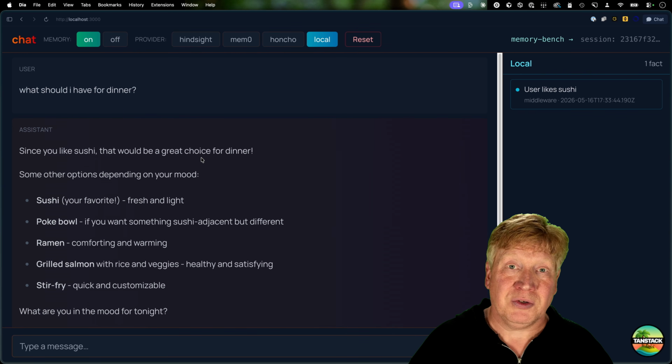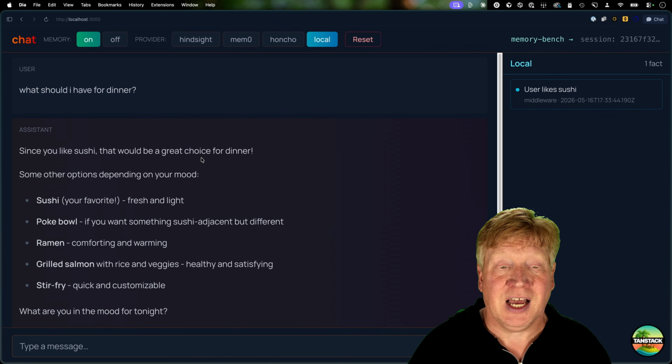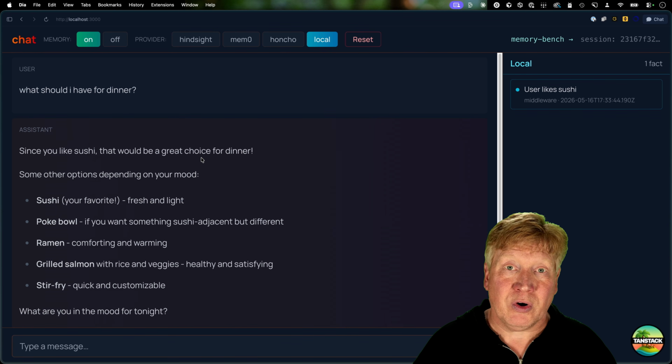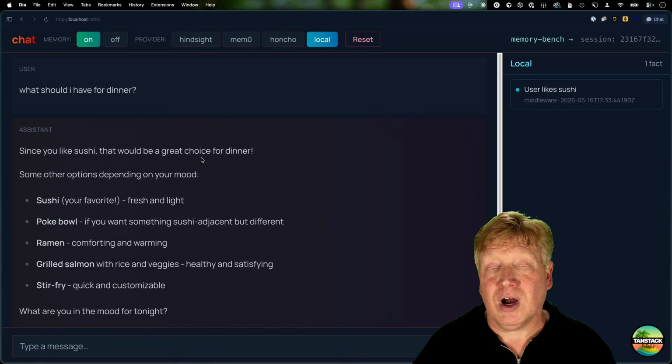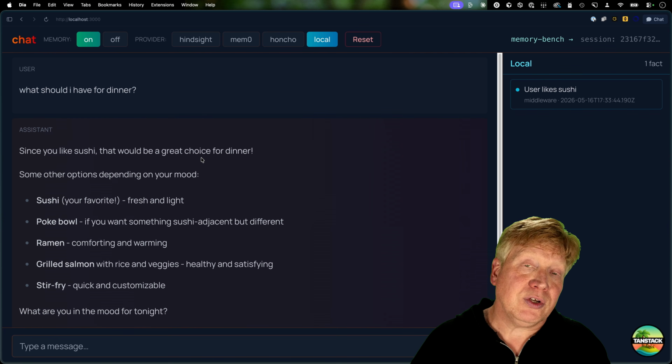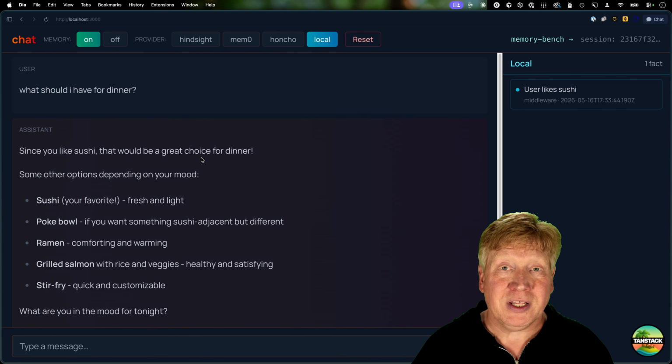So what I've done in this Tanstack AI memory monorepo that I've created, kind of bespoke and as a POC for introduction into Tanstack AI, is I've built a system where you can wrap one of three different vendors, Hindsight, Mem0, or Honcho for memory, or you can create your own local memory and do the work yourself. Let's get right into it.